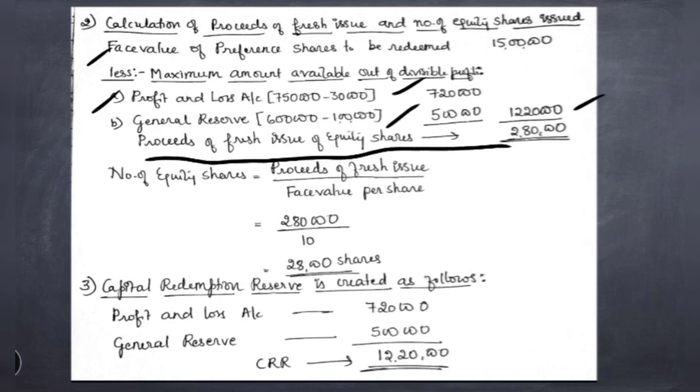Still the company has to raise funds of 2,80,000, so that should be taken as proceeds of fresh issue of equity shares. Okay, now using this we can easily calculate the number of equity shares to be issued under fresh issue. So what is the formula we use? Number of equity shares to be issued is equal to proceeds of fresh issue divided by face value per equity share. Proceeds of fresh issue, as we calculated here, is 2,80,000.